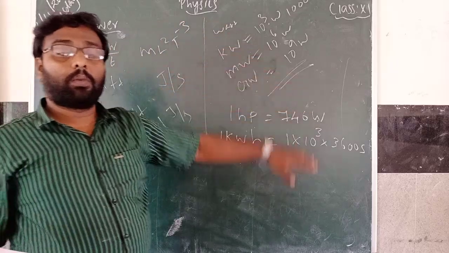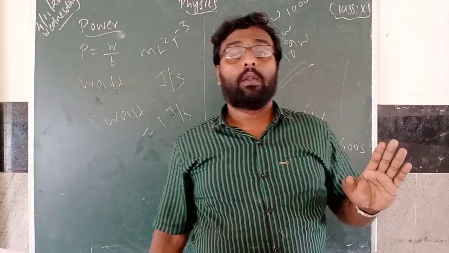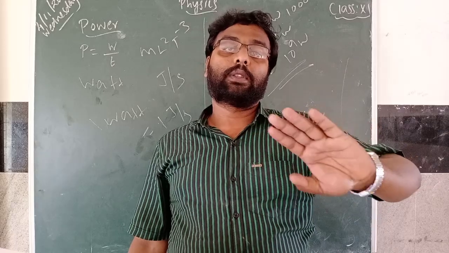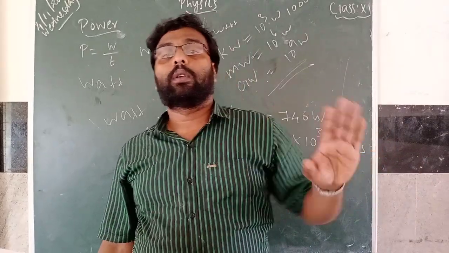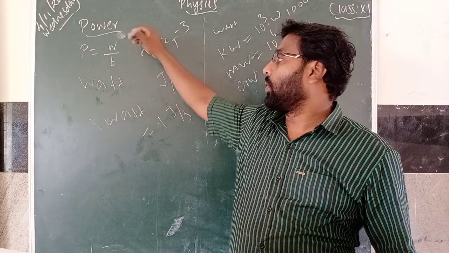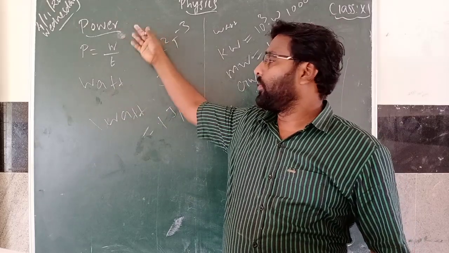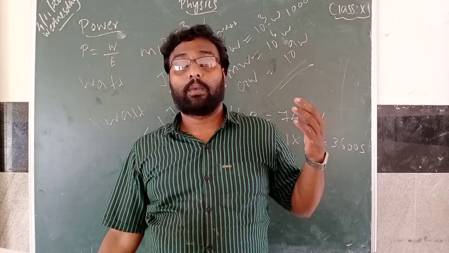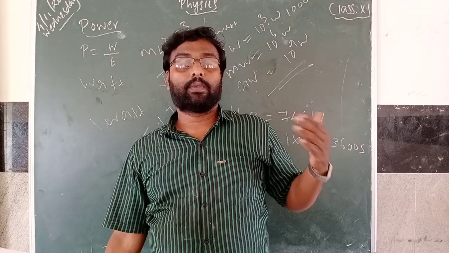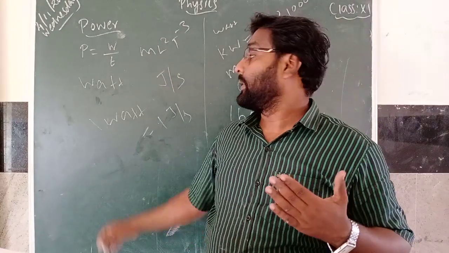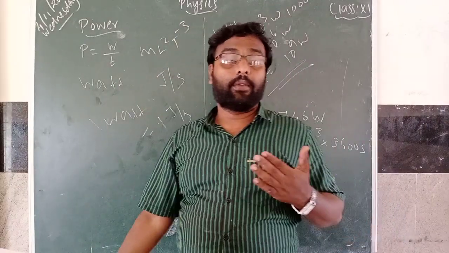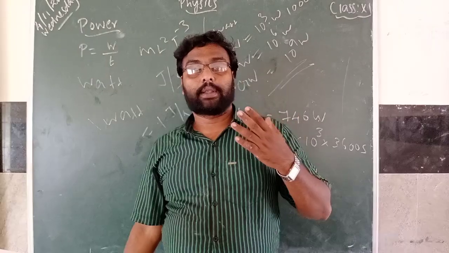So this is all about power. First, power means what? Just how fast or slow you completed the work. The power formula is work done by time taken. Average power is defined as the ratio of the work done by time taken. 1 watt is defined as 1 joule per second.